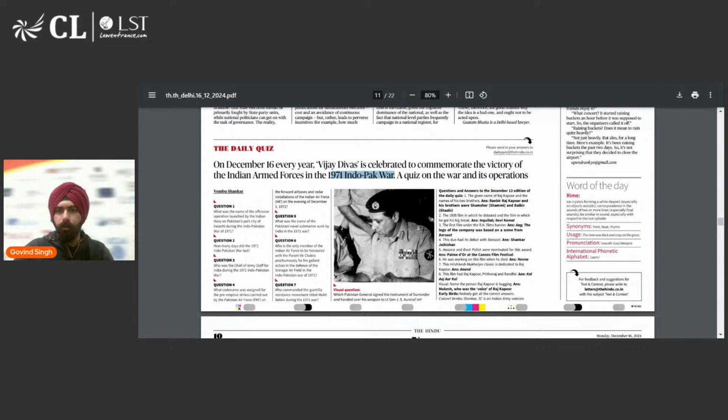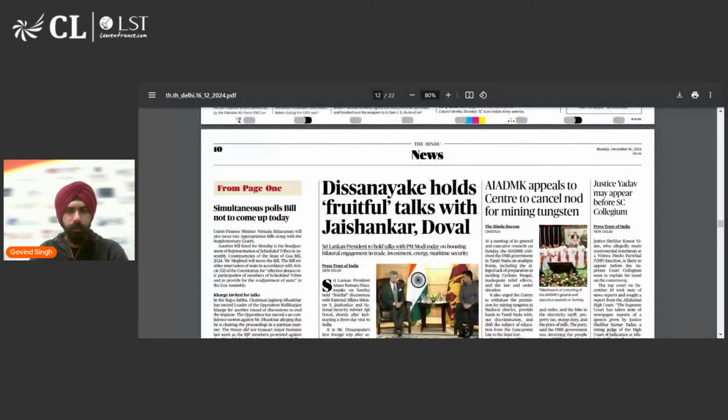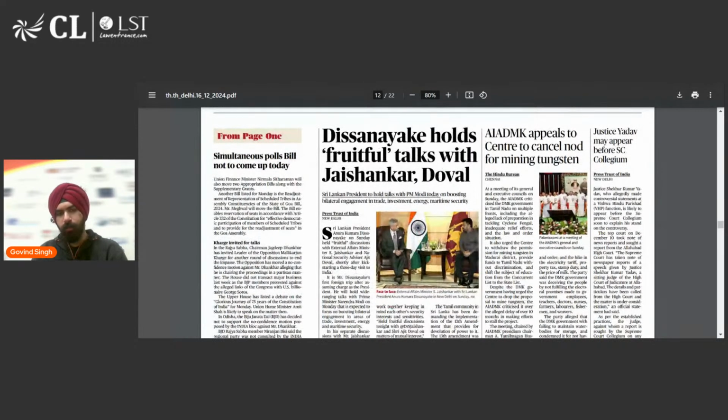All right. Next is: Disanayake holds fruitful talks with Jaishankar and Doval. Three names are mentioned here. Jaishankar, I'm guessing most of you know. Ajit Doval is the National Security Advisor, and Anura Kumara Disanayake is the recently appointed president of which country? The flag you can see in the picture. He's the recently appointed president of Sri Lanka, and he's on a 3-day visit to India.